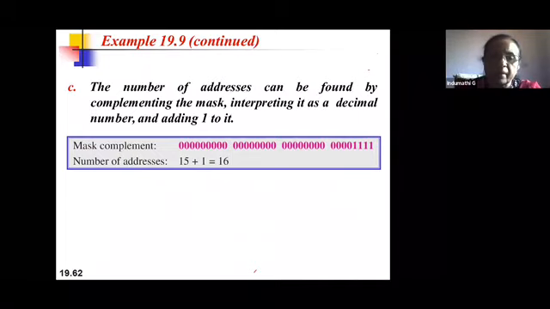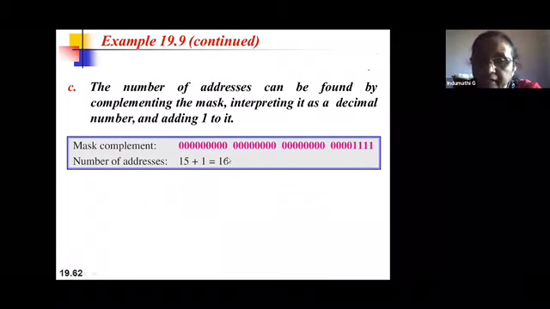You take the complement of the mask. You have already done the complement of the mask: 28 zeros followed by 4 ones. That is the complement of slash 28. Then you convert this mask value into decimal. If you convert this, you get 15 as the value. So add 1 to the decimal conversion: 15 plus 1 is equal to 16.